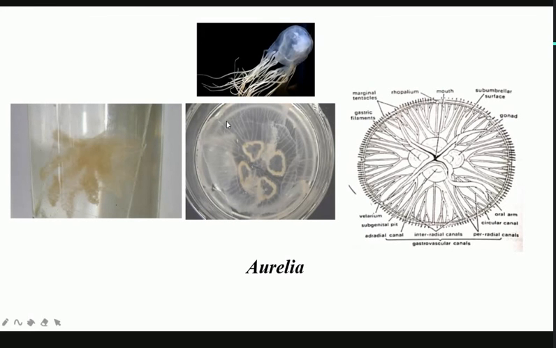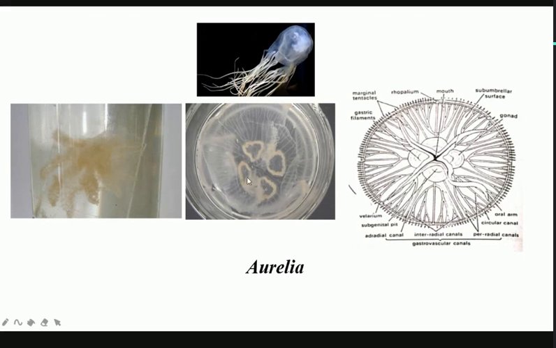Then there are these fine line structures, which are the canal system. This tubular system, which is radially arranged, is called the gastrovascular canal. This canal system helps in the transport of the food material as well as fluid across the body. So these are the major characteristics of Aurelia. You can easily identify them.